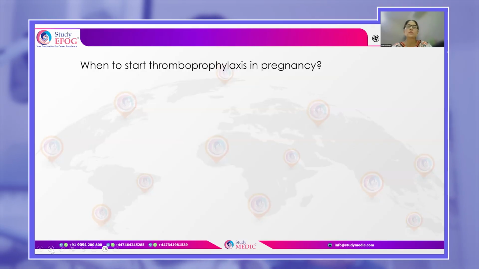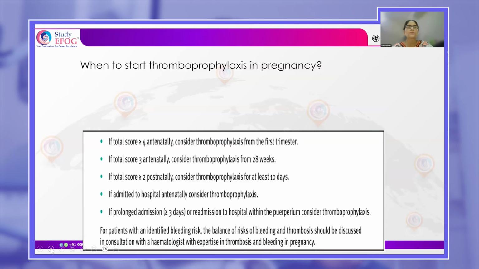Now, the next important thing is, when will you start thromboprophylaxis in pregnancy? Will you start whenever the woman presents to you, or will you give for a score of 1 or 2 or 3? Will you give in the full antenatal period, starting from the first trimester, or would you want to give in the second trimester or the third trimester? So there are specific guidelines for that.